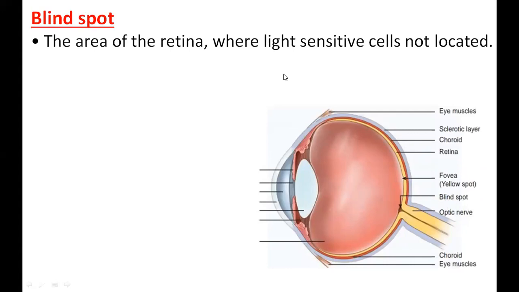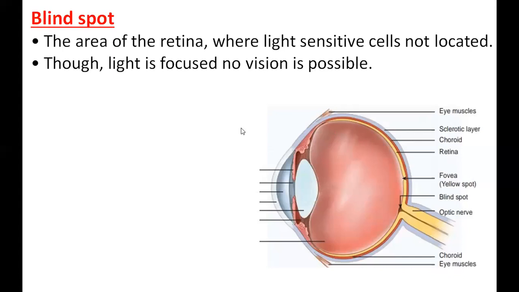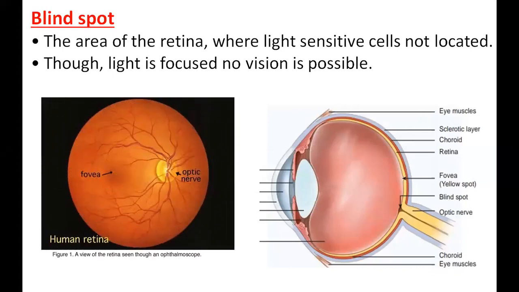It is the area of the retina where light sensitive cells are not there. If they ask you a question, in the retina, which place does not have cone cells and rod cells? What is that place? The blind spot. Though light focuses, no vision is possible. Even if light falls, no vision is possible. You won't understand this. We'll do a test and see. So at the starting point of the optic nerve, can you see it? And this is the blind spot.